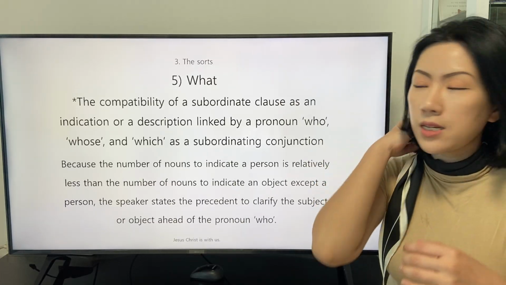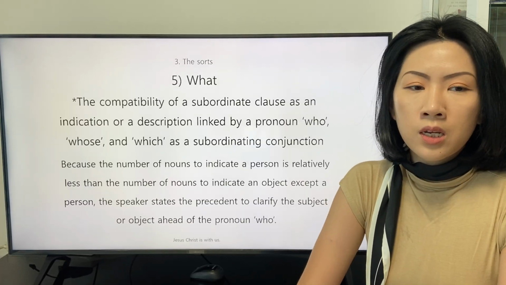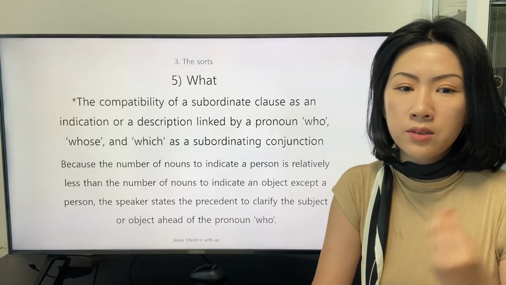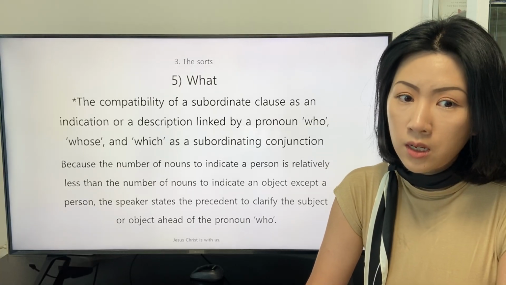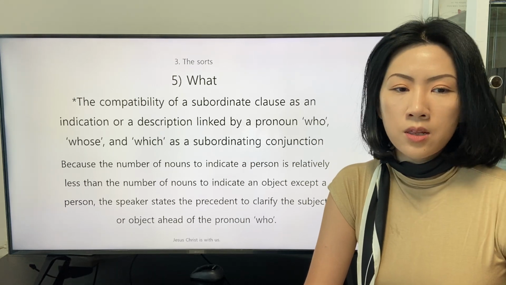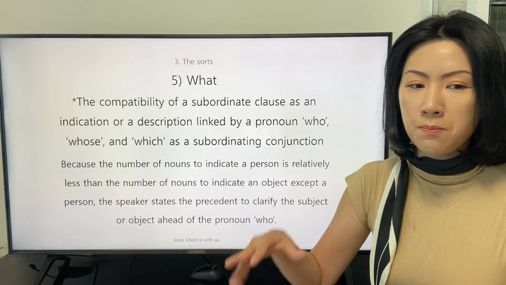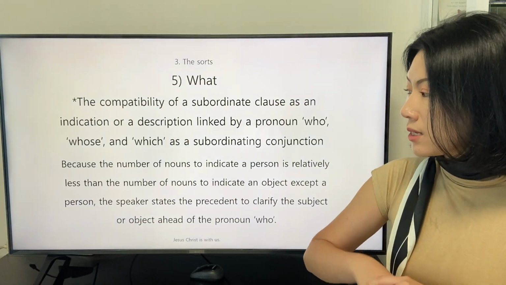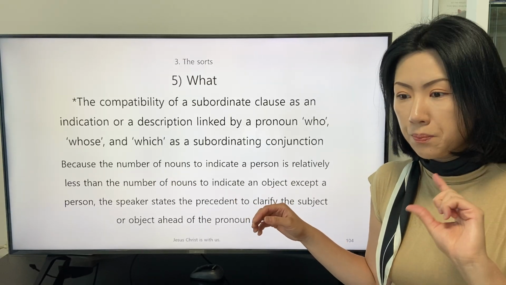Let's read the explanation together. Because the number of nouns to indicate a person is relatively less than the number of nouns to indicate an object except a person, the speaker states the precedent to clarify the subject or object ahead of the pronoun who. This can be the reason why the speaker gives us the precedent.